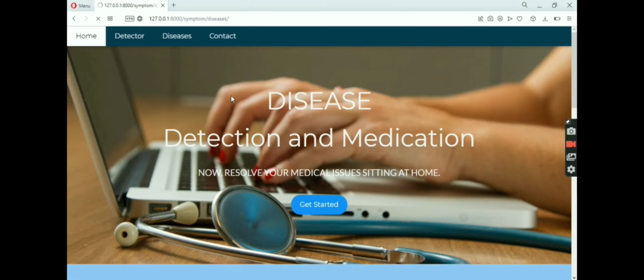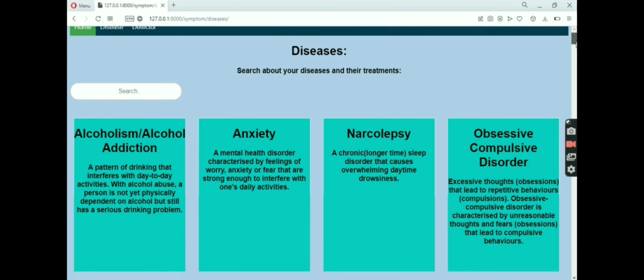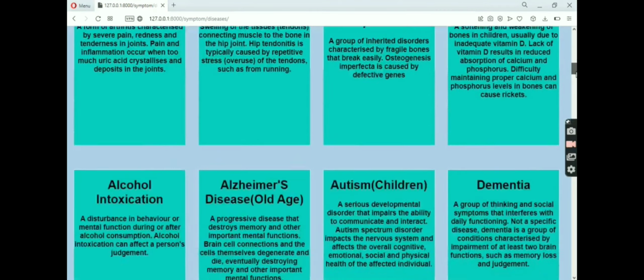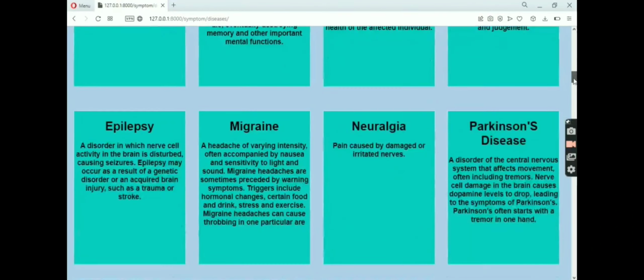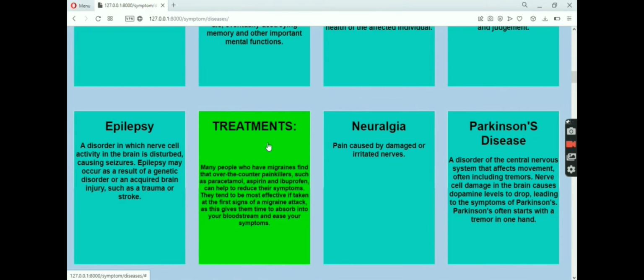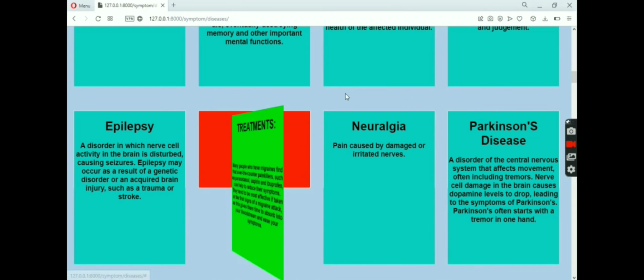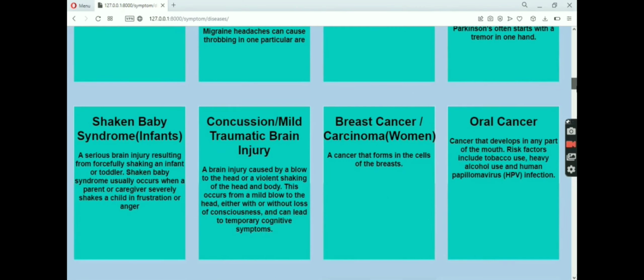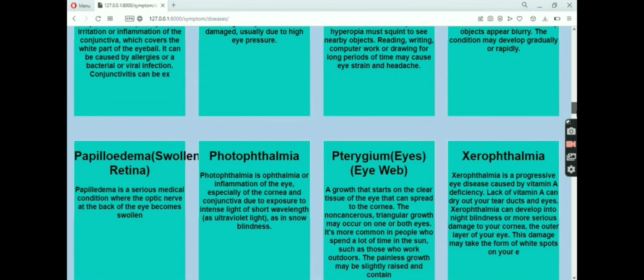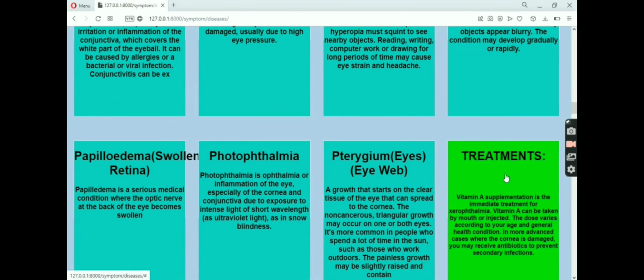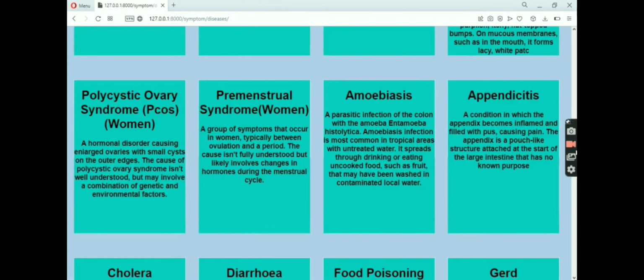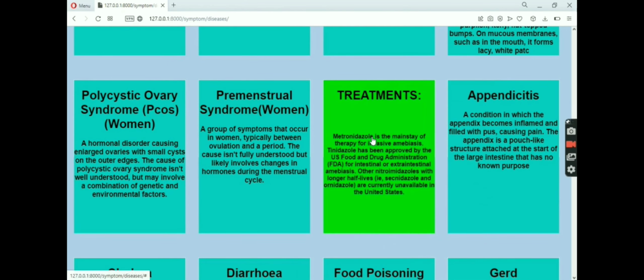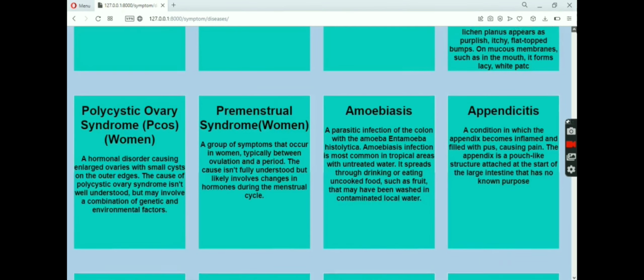This is the disease page which stores more than 400 diseases which a patient can see manually also. If he doesn't want to enter symptoms, he will get to know about various n number of diseases. It stores almost 400 diseases in the database. All this information is fetched from the default Django database, SQLite.